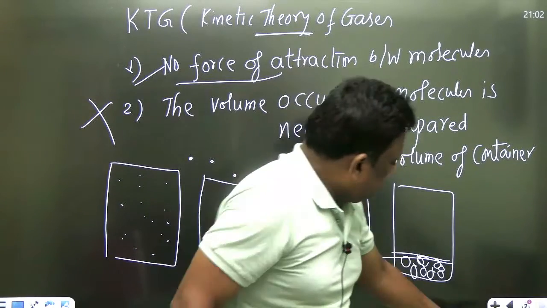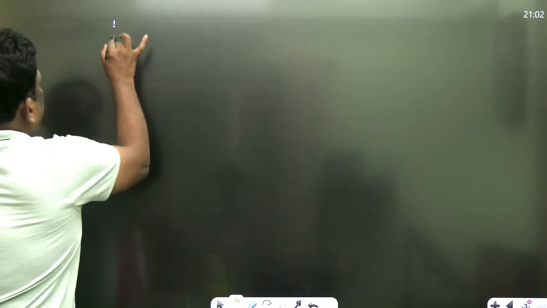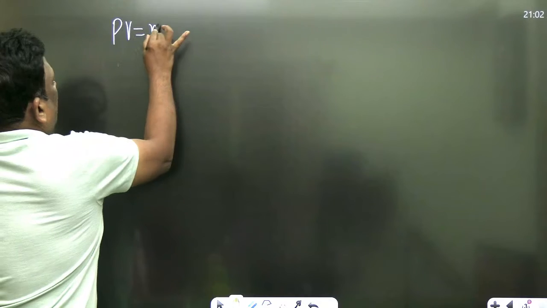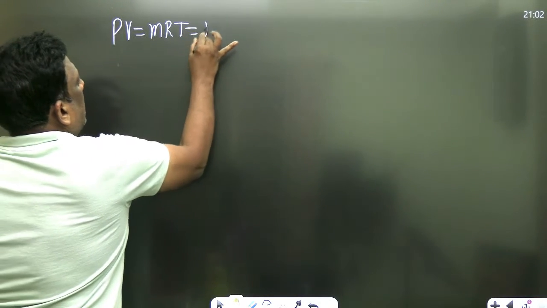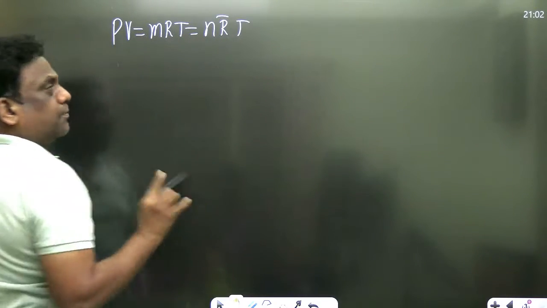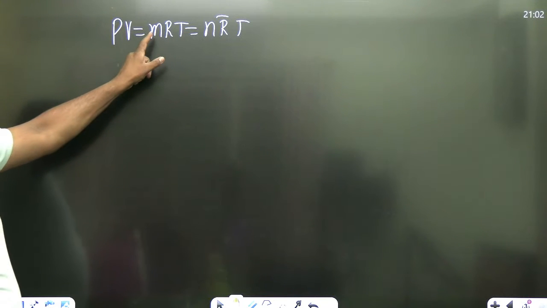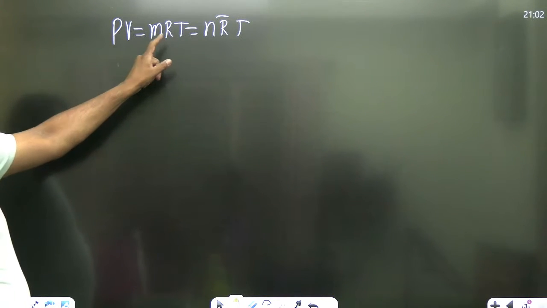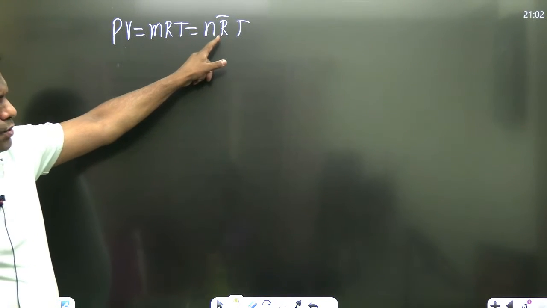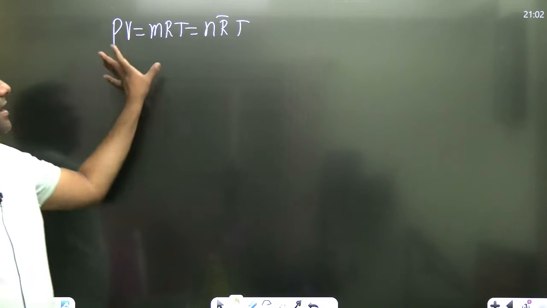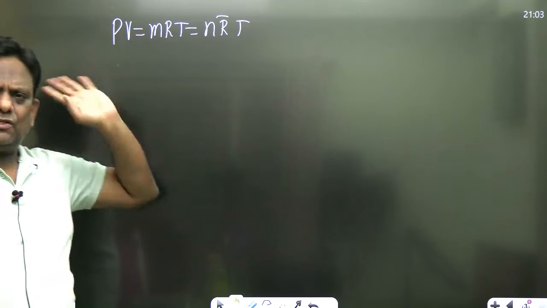Now we were using the equation PV is equal to mRT or PV is equal to n R bar T. Listen carefully. Whenever I use mass, it is the characteristic gas constant. Whenever I use number of moles, it is the universal gas constant. So either way, I can use it, no problem. Moles or mass, no problem.